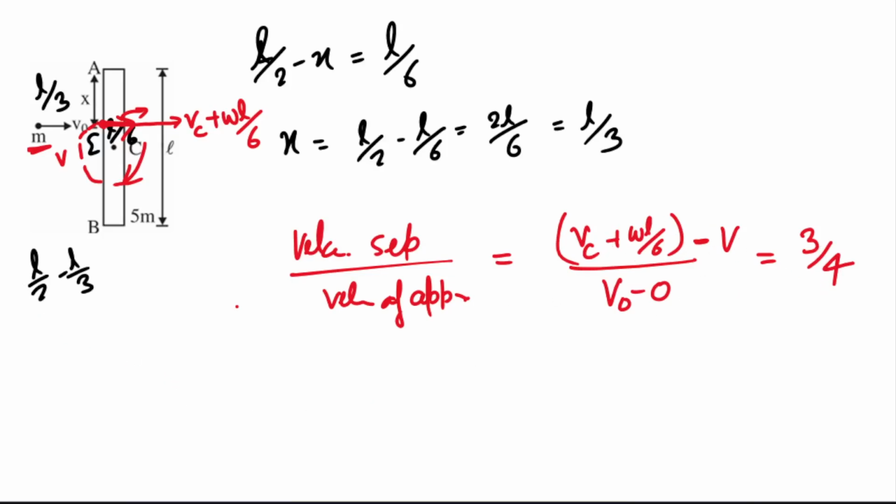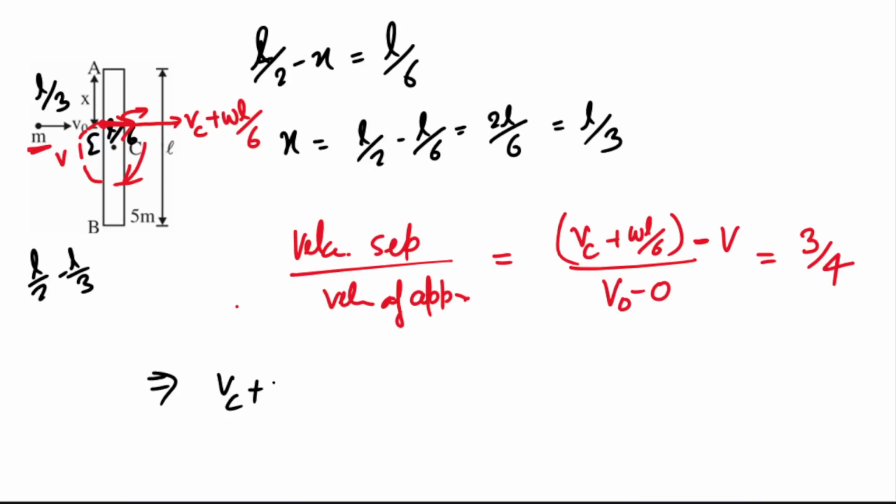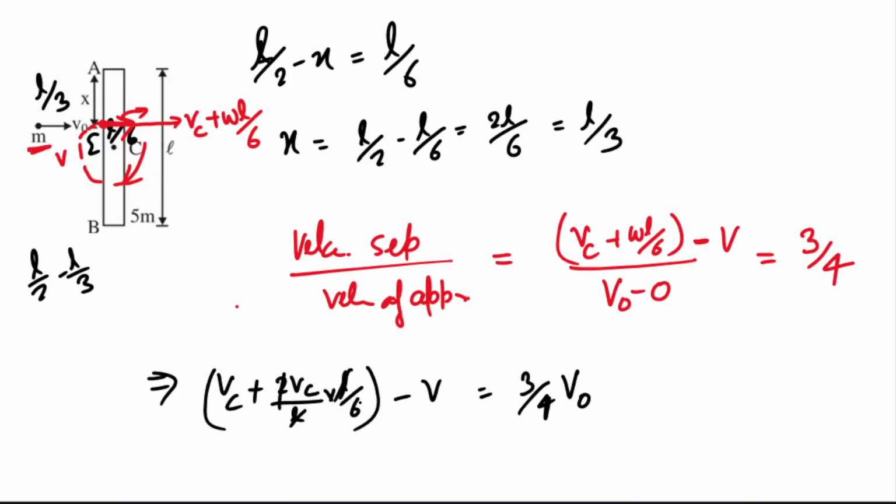Now let us put in the values. So VC plus omega, what can I write omega as? You can write omega as 2 VC by L. So I will put here 2 VC by L, into L by 6, and this is minus V equal to 3 by 4 V naught. Here L will get cancelled. 2 into 3 VC by 3 becomes 4 VC by 3. So 4 VC by 3 minus V.